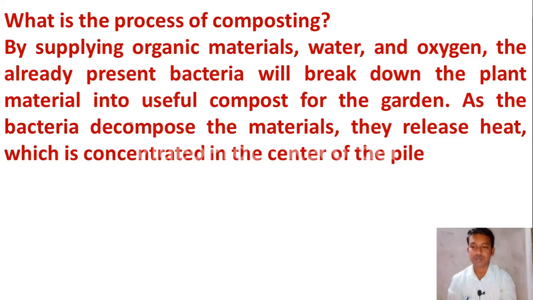By supplying organic materials such as water and oxygen, the already present bacteria will break down the plant material into useful compost for the garden. This is known as the process of composting. So let us move to the next question.